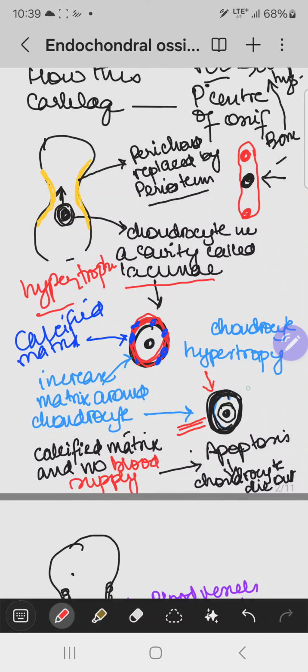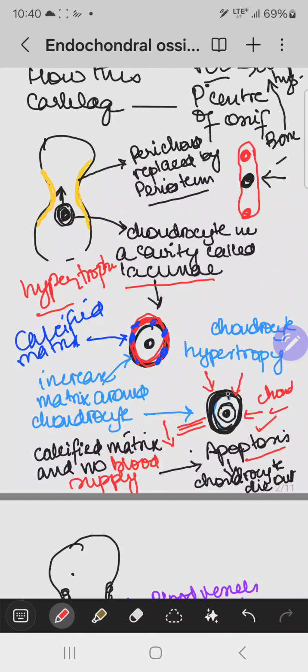So because of the highly calcified matrix around that chondrocyte, the blood supply is unable to deliver the oxygen and nutrition to that chondrocyte, and this chondrocyte automatically leads to programmed cell death, which in pathology we call apoptosis. So that is how the apoptosis or the programmed cell death occurs.